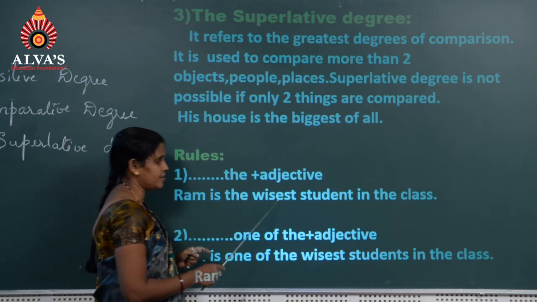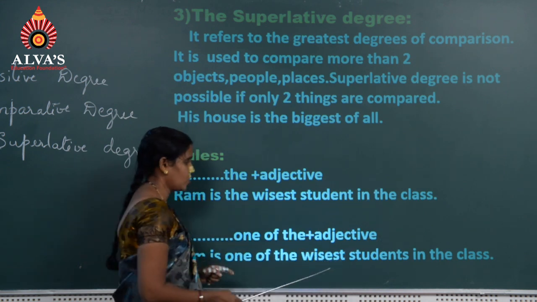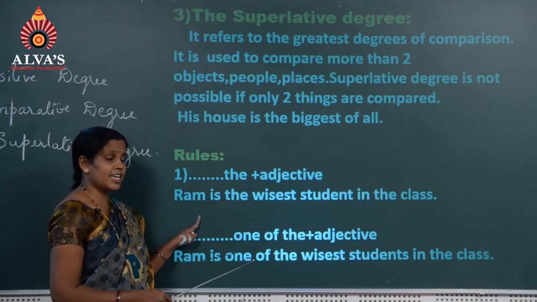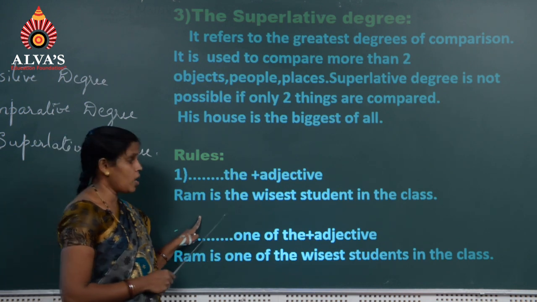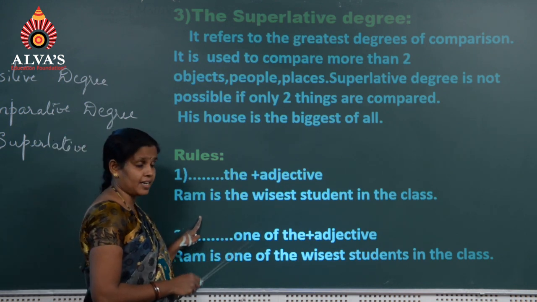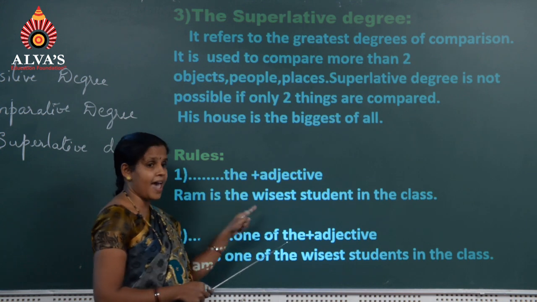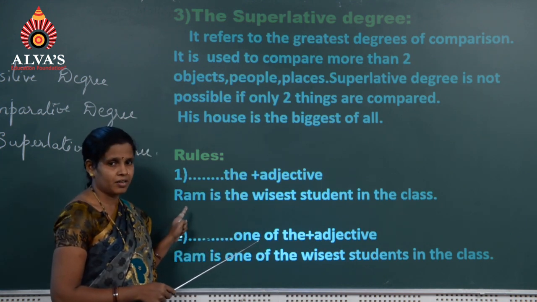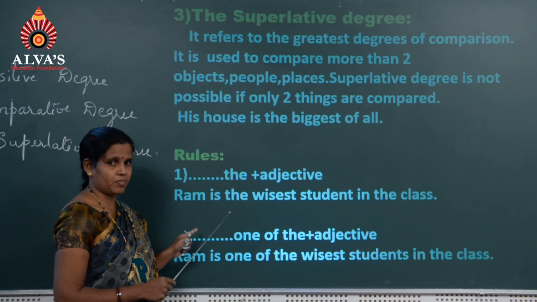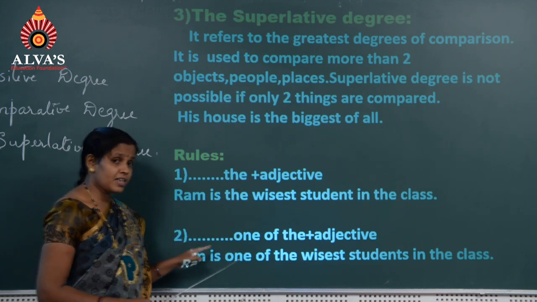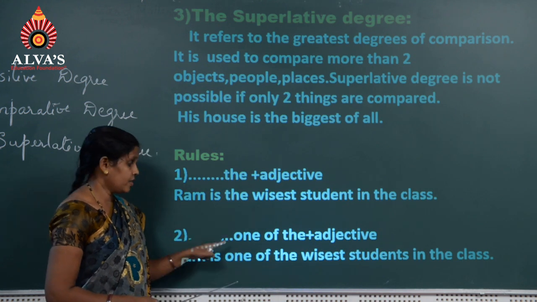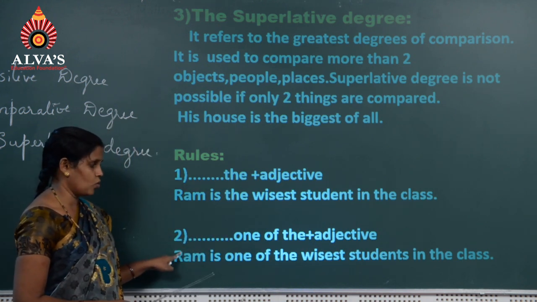Rama is the wisest student in the class. Here he is the wisest student in the class. No other boy or student in the class is as wise as Ram here. He is unique. That is why we have to follow this rule. When he is in the group, then we have to write a second rule.